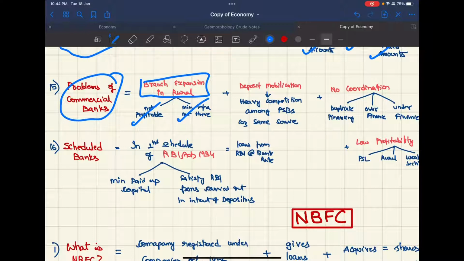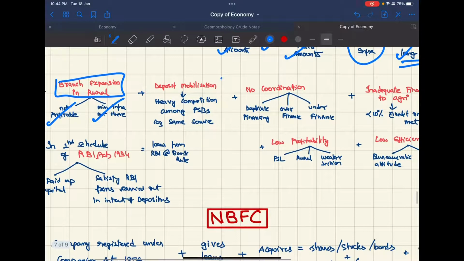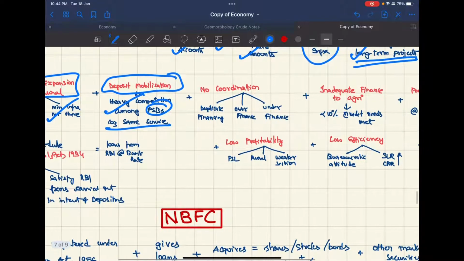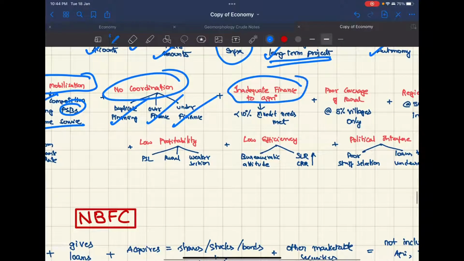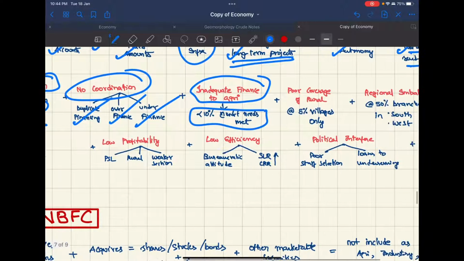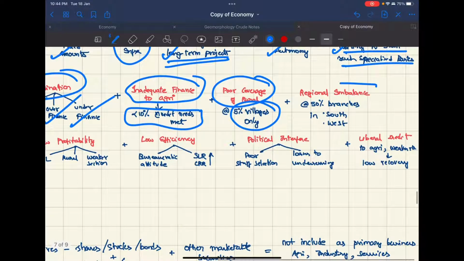Coming to problems of commercial banks, these are the problems: branch expansion in rural areas, which is not profitable, and minimum infra is not there in the rural areas. Also deposit mobilization, and heavy competition among public sector banks which offer the same services, with no coordination, therefore duplicate financing or over financing or under financing. Inadequate finance to agriculture, only less than 10% of credit needs are met. Poor coverage of the rural, only 5% of villages covered. Regional imbalance, more than 50% of the branches in south and west.